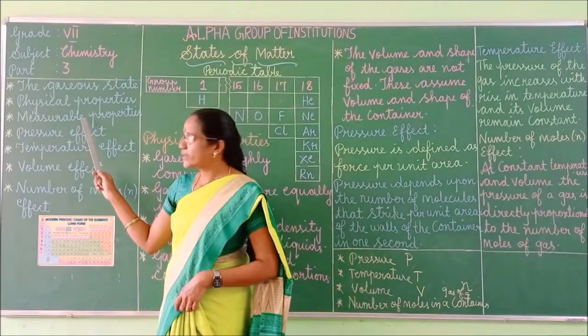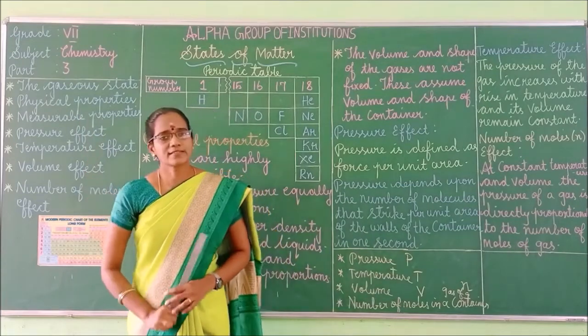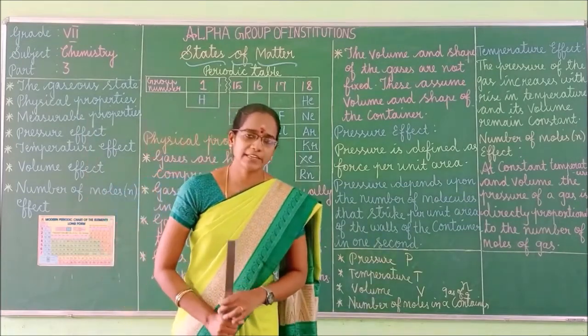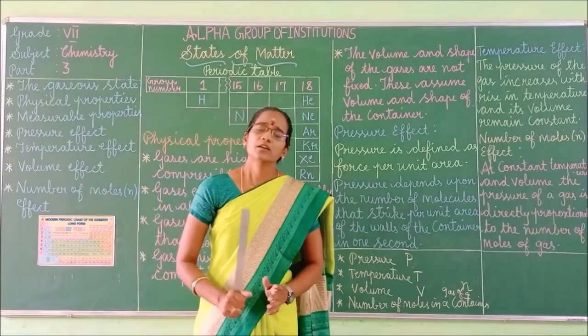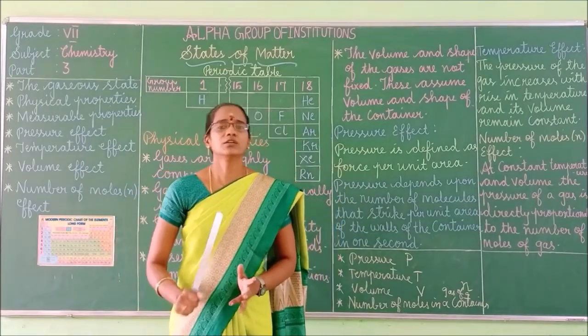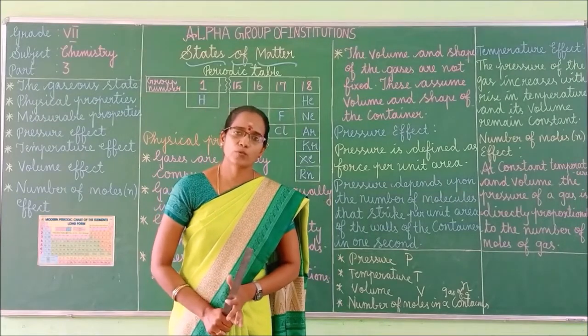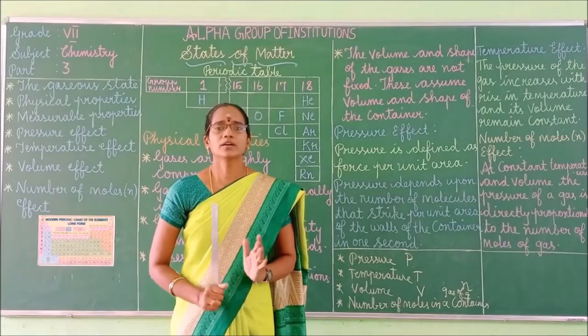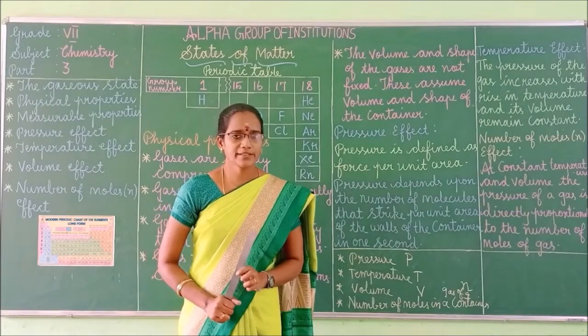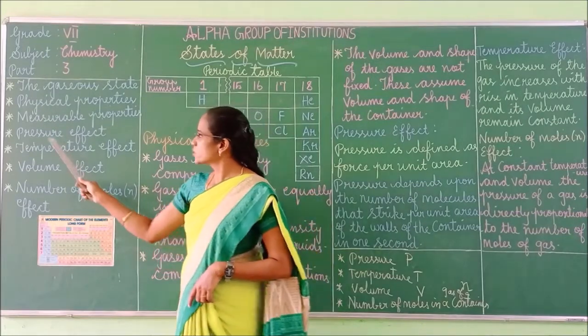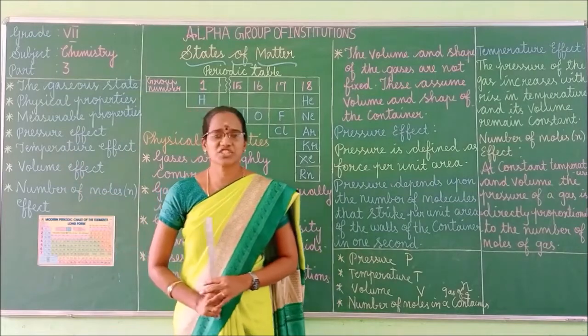What is meant by measurable property? The gaseous state can be expressed in terms of 4 parameters. The 4 parameters are volume, temperature, pressure, and number of moles. These are called the measurable properties. Got it, children? Right? Shall we move to the next one? Good. So next one we can move to the pressure effect.